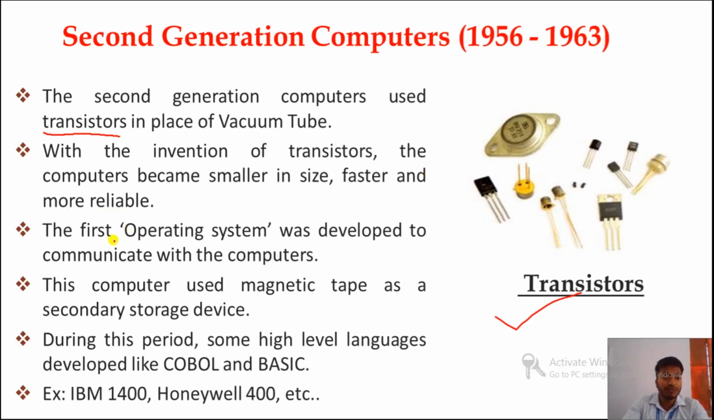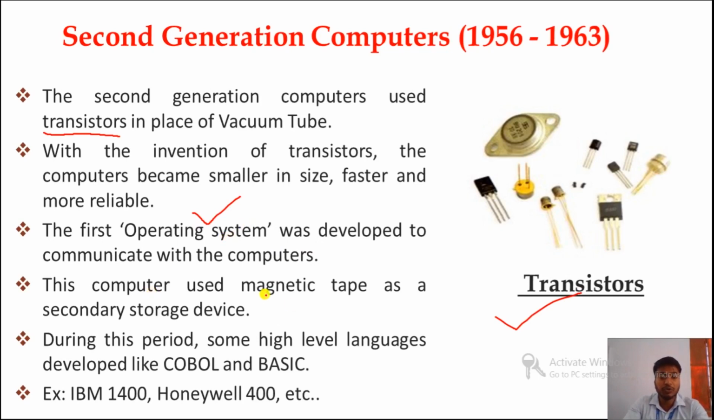The first operating system was developed to communicate with the computer. So in second generation computers the first operating system was developed. Right now we have Windows 10, Windows 7, Windows 8, in the same way the second generation computers had some operating system.